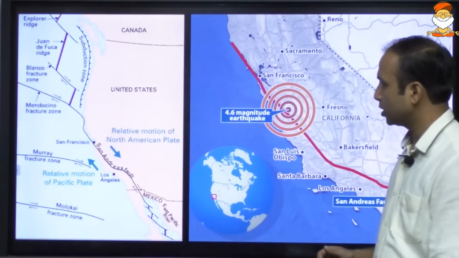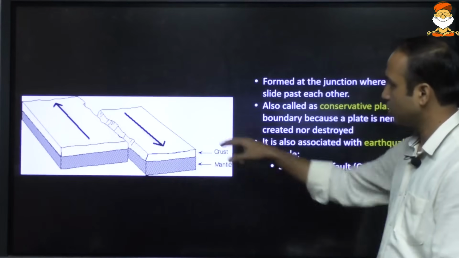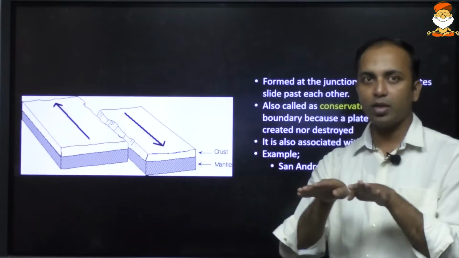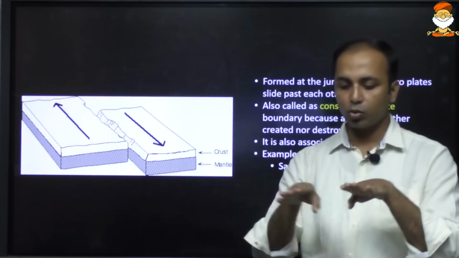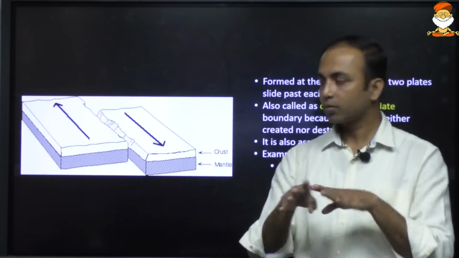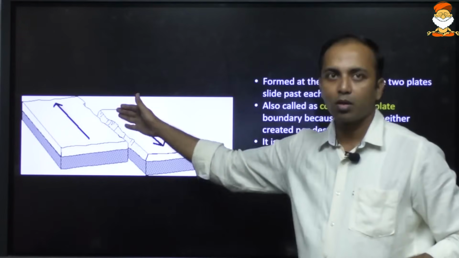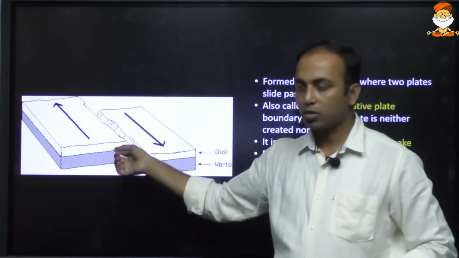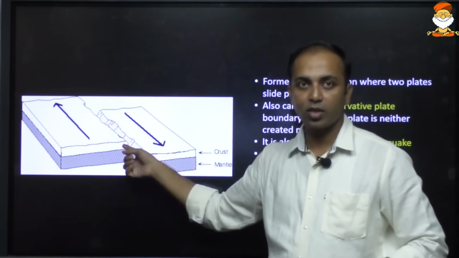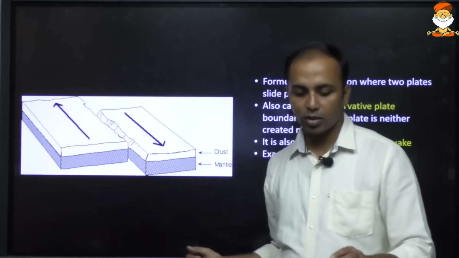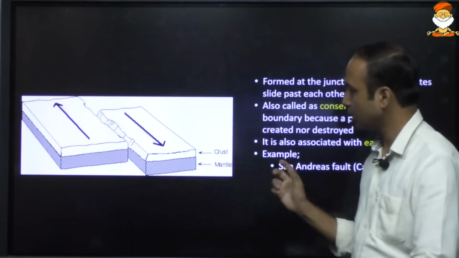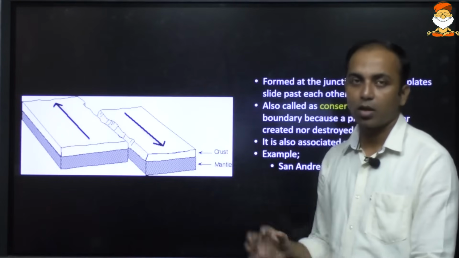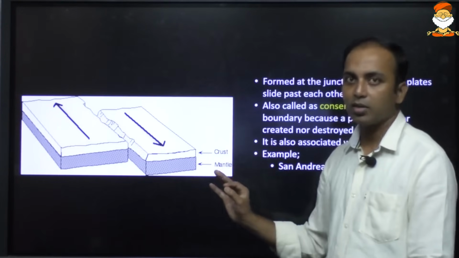These are long ranges of mountains in the ocean. Transform fault boundary: these are plates which are sliding past each other. So, convergent plate boundary, divergent plate boundary, and those plates sliding past each other. There will be no mountain formation and no folding, but yes, friction is there. Accumulation of energy will lead to very high seismicity, earthquakes. No volcanism, very high seismicity.